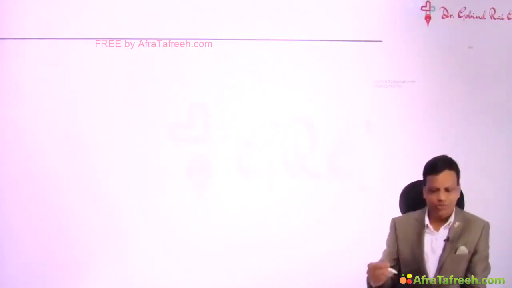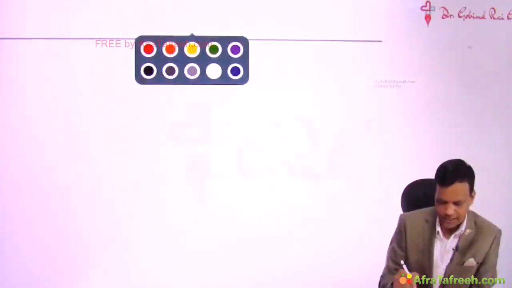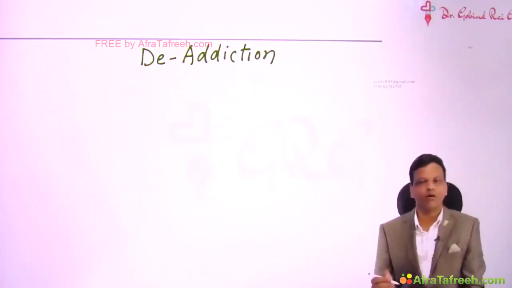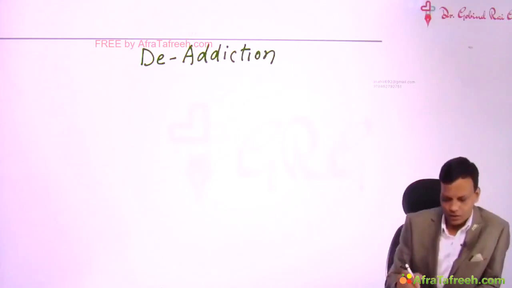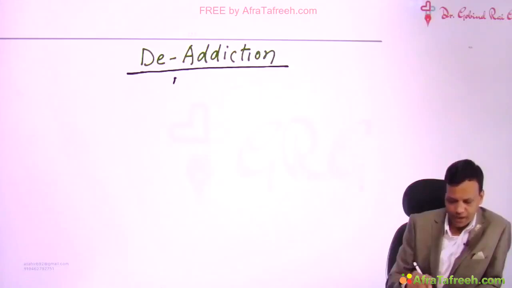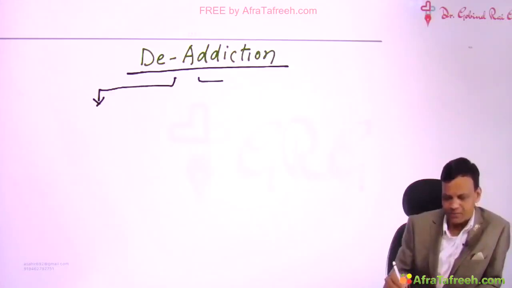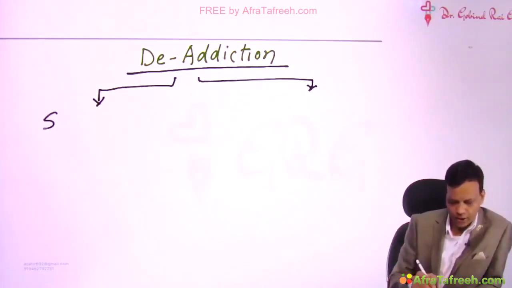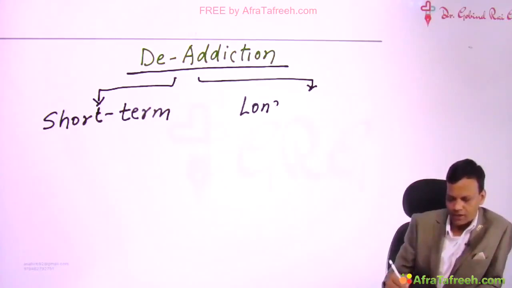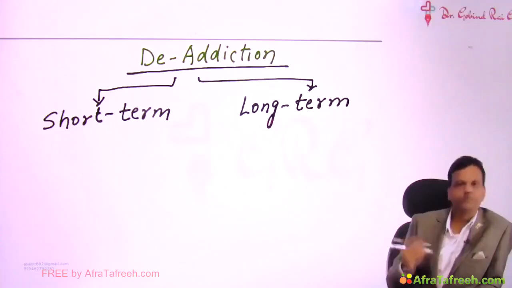The last thing in opioids to discuss is opioid de-addiction. If a person becomes dependent on opioids, how do we do the de-addiction? Now, like all the de-addiction programs, first of all we will divide the patients depending upon how dependent the person has become. So we will divide it into short-term addiction, if the person has started taking the opioids just a few months back, and second, long-term addiction, when the person has been taking them for many years.